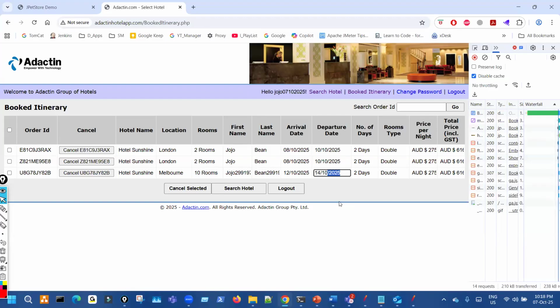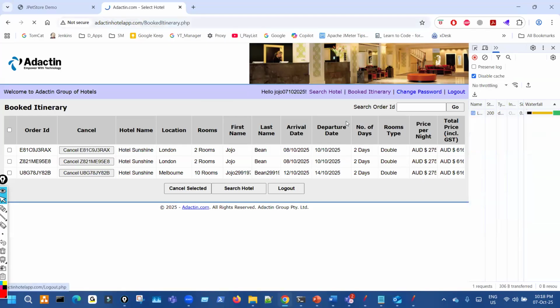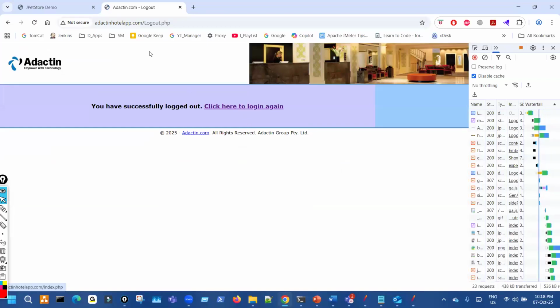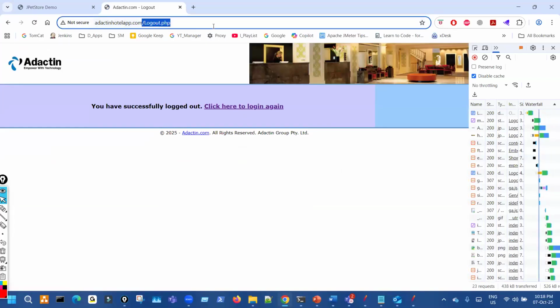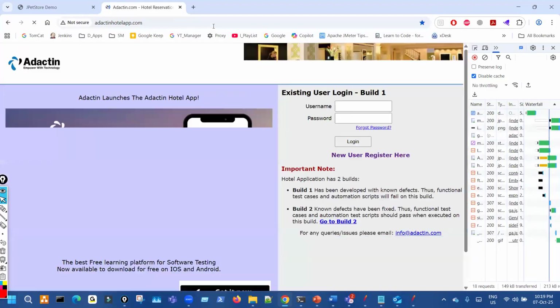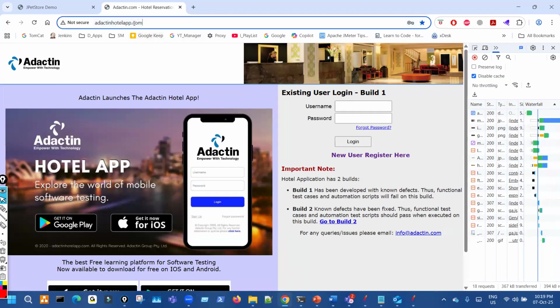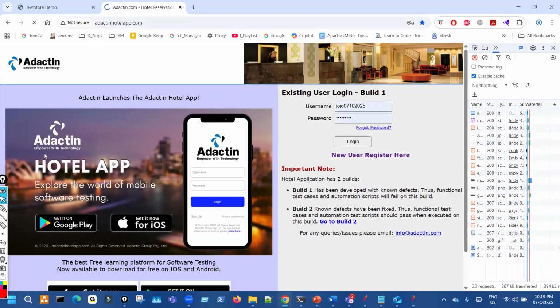Fine. Now next is cancellation. For cancellation, we first have to do the product booking and hotel booking, and book some hotels, like 10 times, so that our itinerary has some hotels to cancel. Now what do we do for cancellation? The first transaction is again the home page, which is the same. Then login, right? We have to do the login.